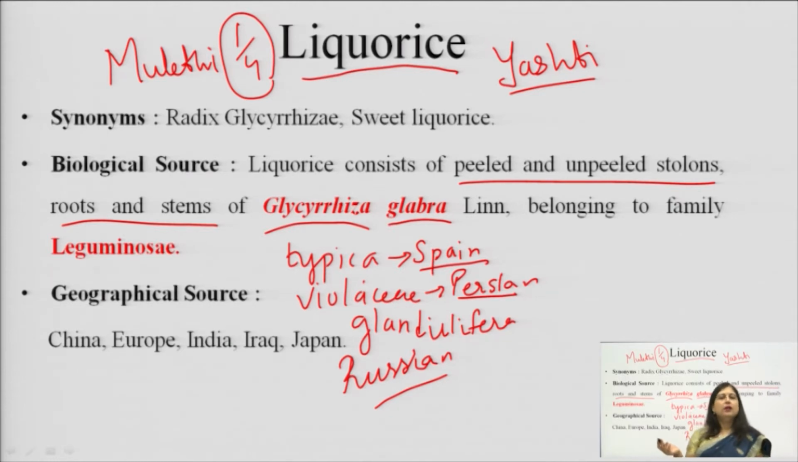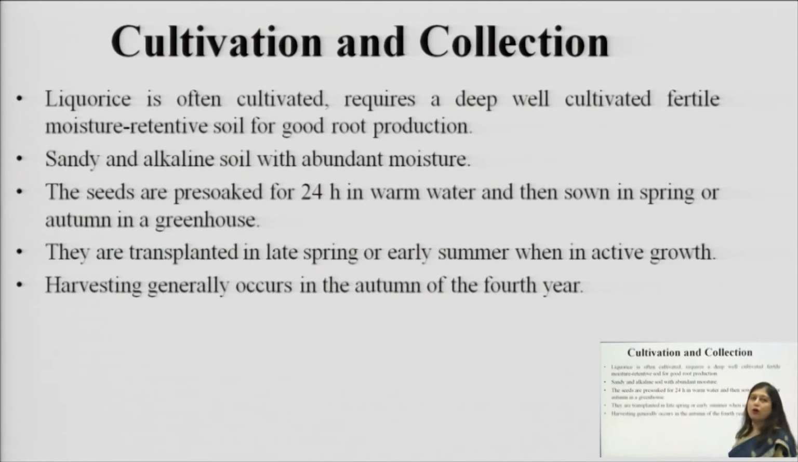And the geographical source is basically China, Europe, India, Iraq and Japan. So, these are the geographical sources of the licorice. Now, we move to the cultivation and collection.